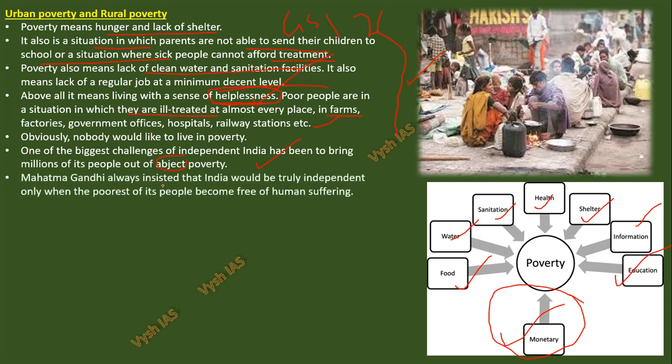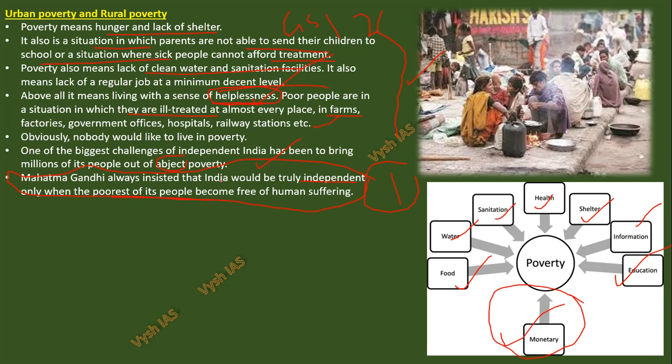And Mahatma Gandhi always insisted that India would be truly independent only when the poorest of its people become free of human suffering. So if you have a mains answer and you start with this sentence, which is written in your NCERT, you will get one extra mark right there. One extra mark can bring you at least 500 ranks above other people. Maybe you don't know this because you are new to this preparation. Watch my foundation, which I'll give you on my WhatsApp, and you will understand. One mark can change your rank by at least 500 ranks. That is actually true in mains, and in prelims also it can happen.